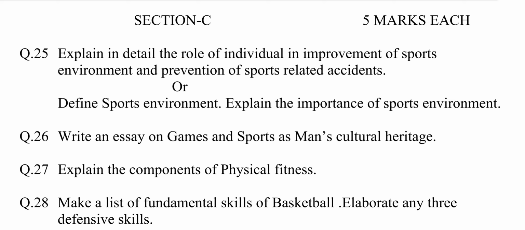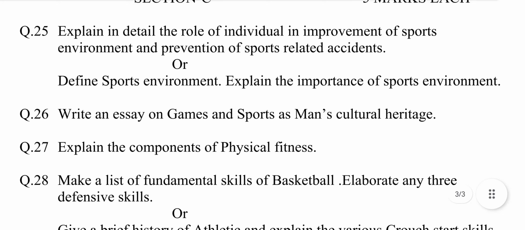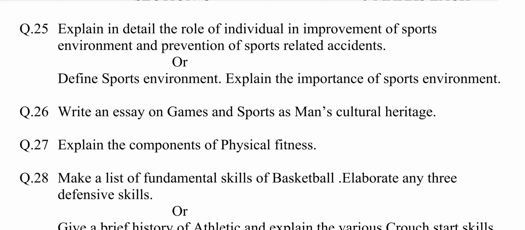In games and sports, 100% prevention is never possible, but it can be prevented or minimized by considering the following steps: number 1, natural factors; 2, proper concentration; 3, proper warming up; 4, proper facilities; 5,